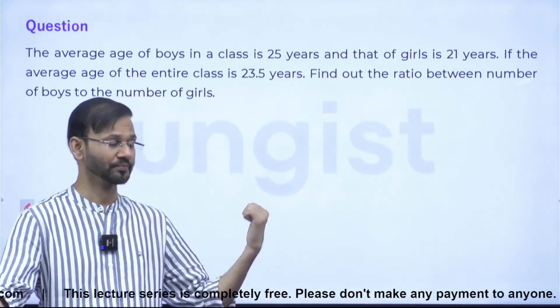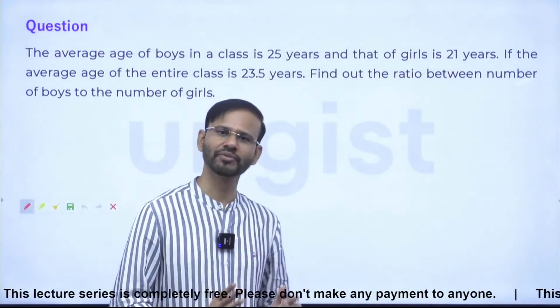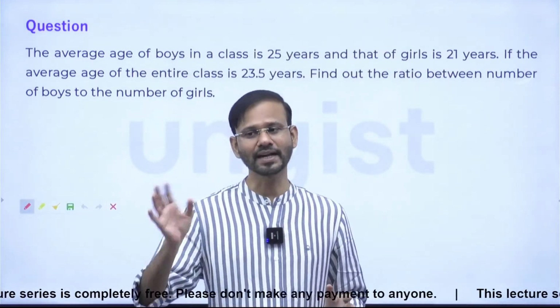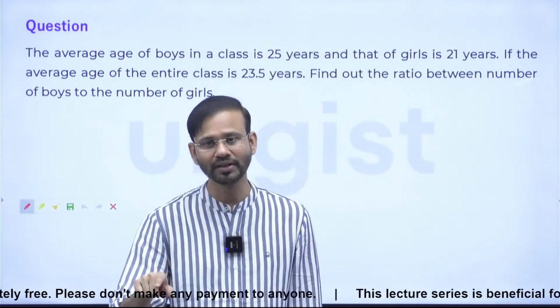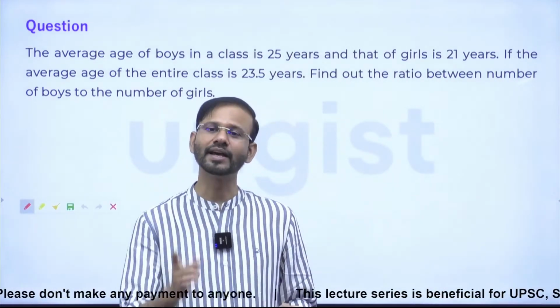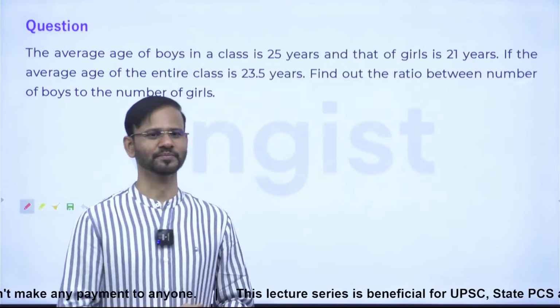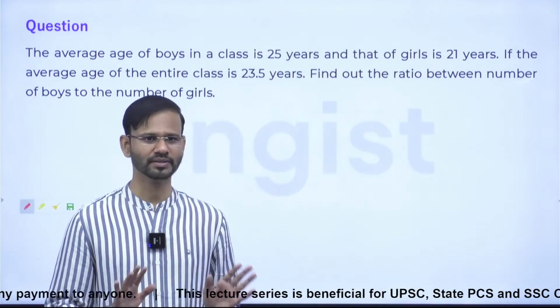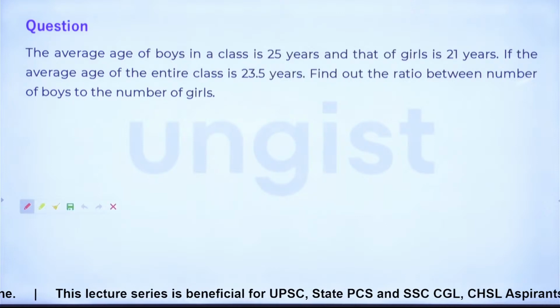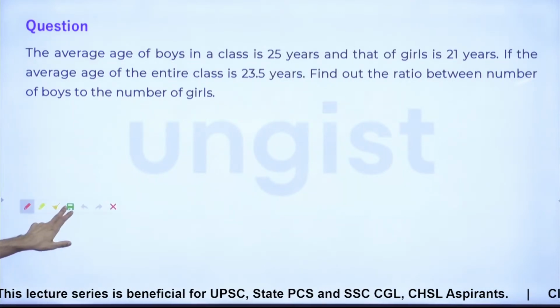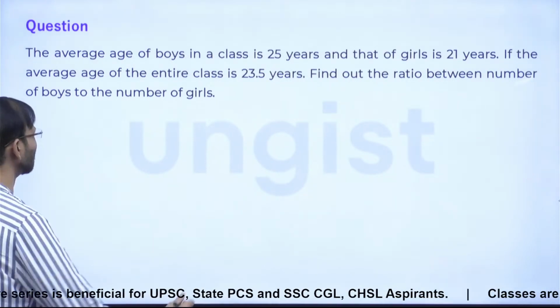If this is the data in the question, then that question can be solved with the help of the mixtures and alligation concept. For example, here we have a classroom, and inside that classroom we have boys and girls. The average of boys is given, the average of girls is given, and the average of the entire class is also given. Yes or no, everyone? So this question can be solved with mixtures and alligation.